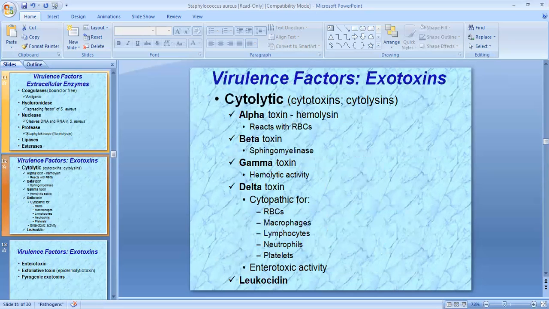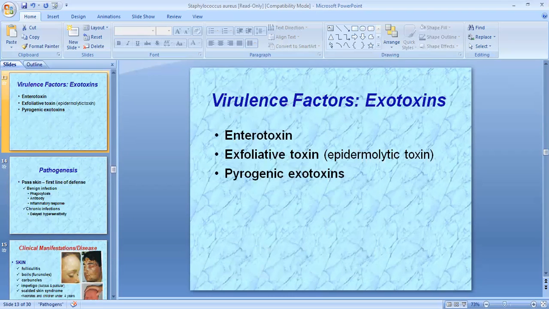Also lipase and esterase. Cytotoxins include alpha toxin, which causes hemolysis; beta toxin, which is sphingomyelinase; gamma toxin with hemolytic activity; and delta toxin with enterotoxic and cytopathic activity. Then leukocidin is there. These all enhance the virulence power of this pathogen and make it very dangerous. Exotoxins include enterotoxin, exfoliative toxin, and pyrogenic exotoxins.